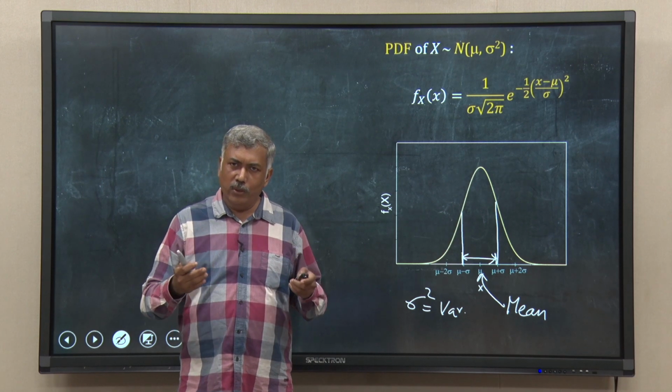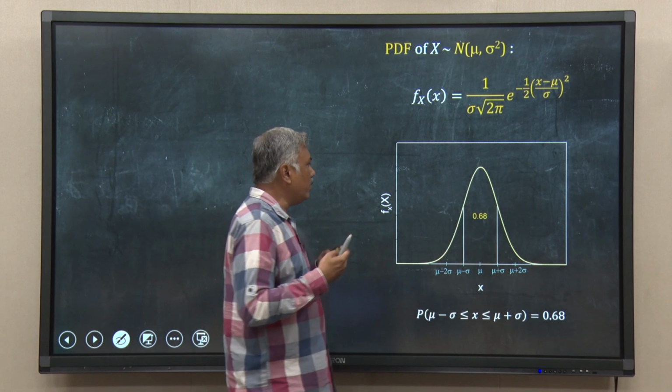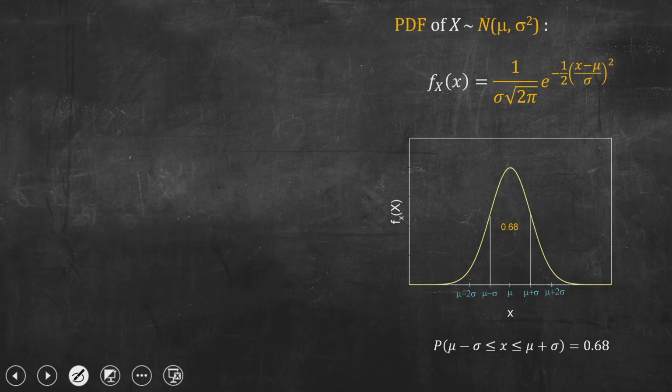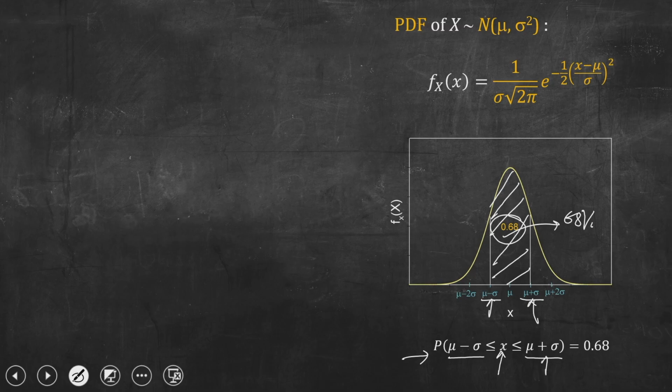And you can do the calculation, and we know roughly this is equal to 68%, or the probability will be 0.68. So, that means in this plot, this area which is lying between mu minus sigma to mu plus sigma is nothing but 68% of the whole area under the curve. So, in other words, the probability is 0.68. So, the probability that the random variable x will lie between mu minus sigma and mu plus sigma, that means the 1 sigma interval, is 0.68.